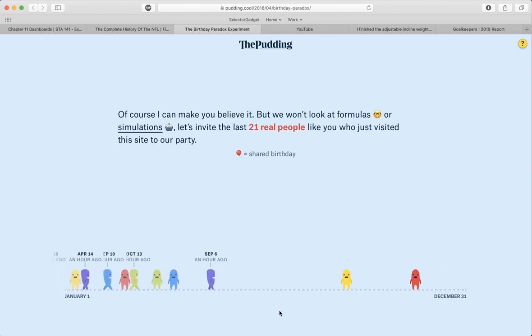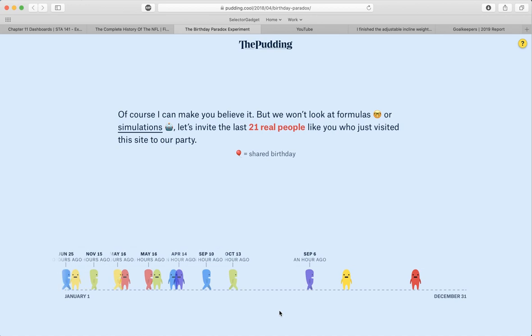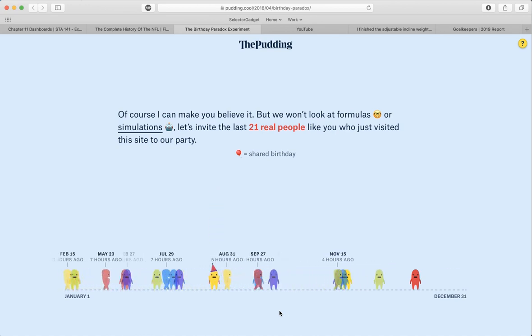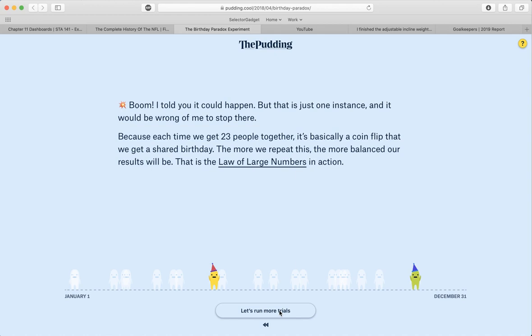And we're going to look at the last 21 people who just visited. Now, this is why they don't let me change my answer, because if I repeatedly go through this over and over again, then for the next person who comes, it's going to be a little bit weird. So what they did was they took the last 21 unique people that visited this website and looked at what birthday they inputted.